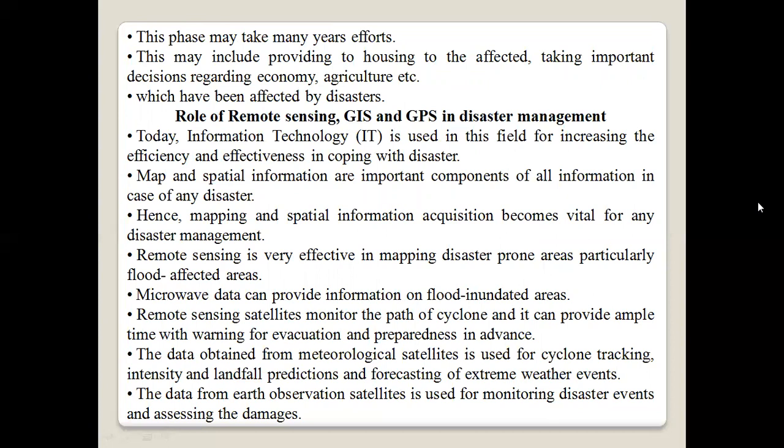Microwave data can provide information on flood inundation areas. Remote sensing satellites monitor the path of cyclones and can provide ample time with warnings for preparedness in advance. The data obtained from meteorological satellites is used for cyclone tracking, intensity of landfall, direction, and forecasting of extreme weather events. The data from Earth observation satellites is used for monitoring disaster events and assessing the damage.